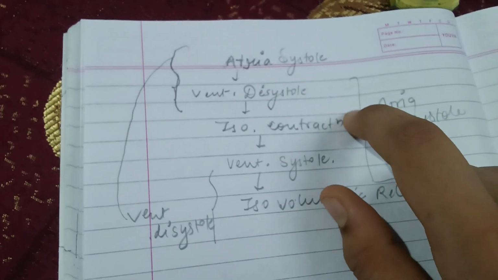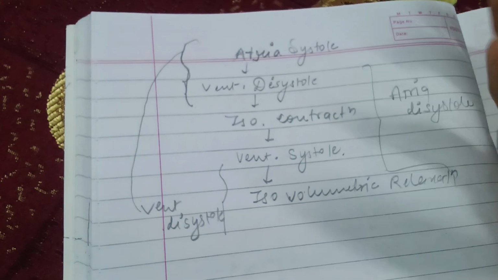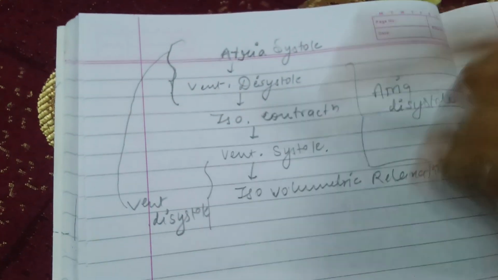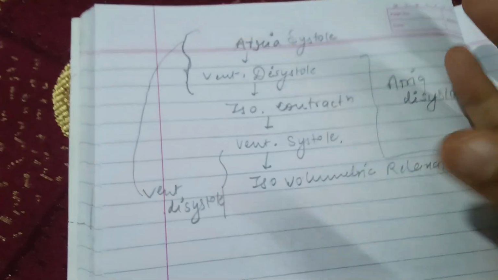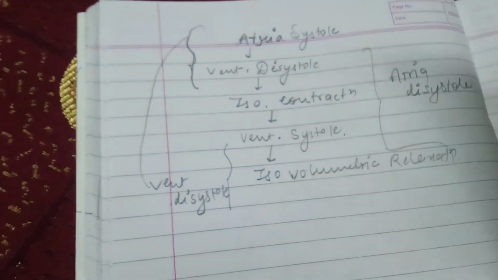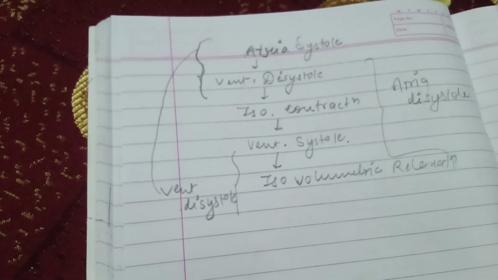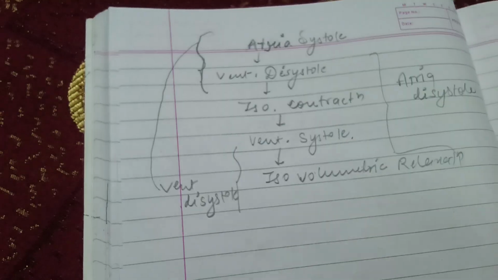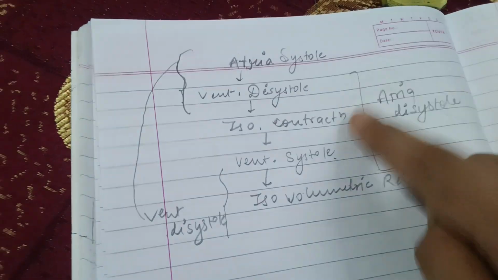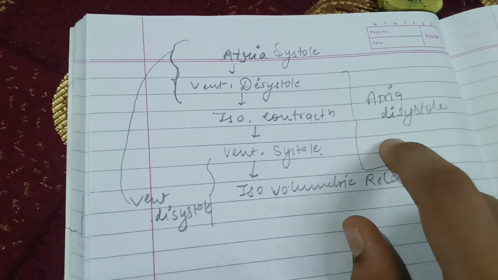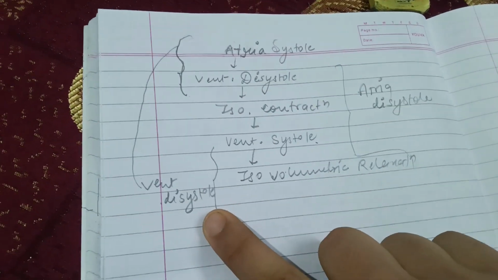In this isometric contraction, after this, ventricular systole happens, which means the ventricle is then pushing the blood out to the great arteries. Then isovolumetric relaxation happens, which means both the arteries and the ventricle are relaxed. You can also note that after atrial systole all these things happen, and during all these things the atrium is in diastole, meaning it is relaxing.